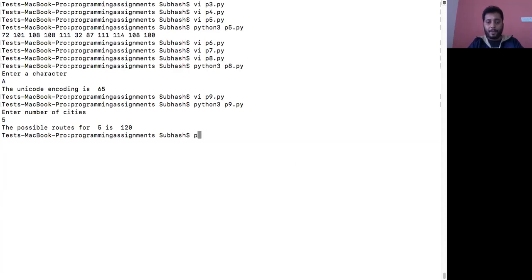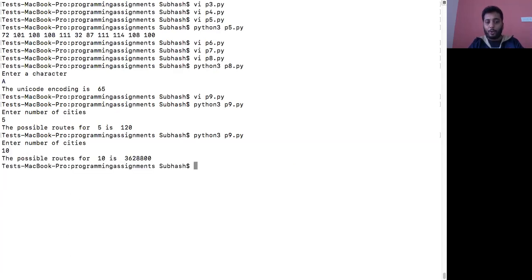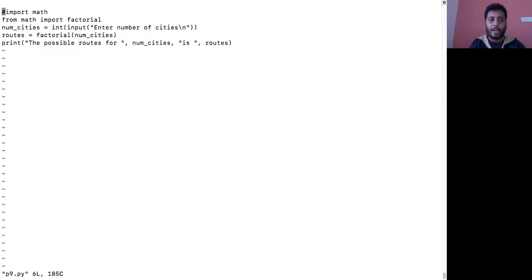Then again I'll run the code, Python 3 p9.py, enter the number of cities, it is 10. So the 10 factorial is so much, right? So how do you find the factorial? To find the factorial, you are supposed to make use of the inbuilt function factorial. But that inbuilt function factorial is present in a module called the math module.